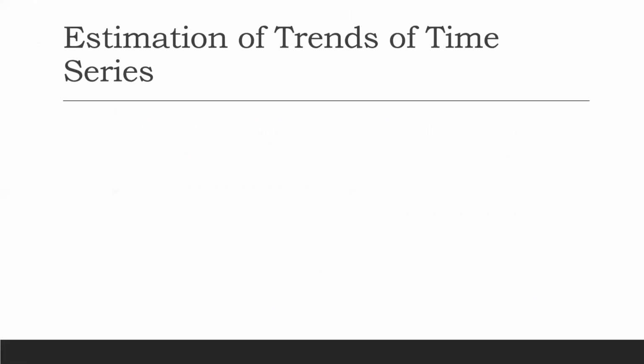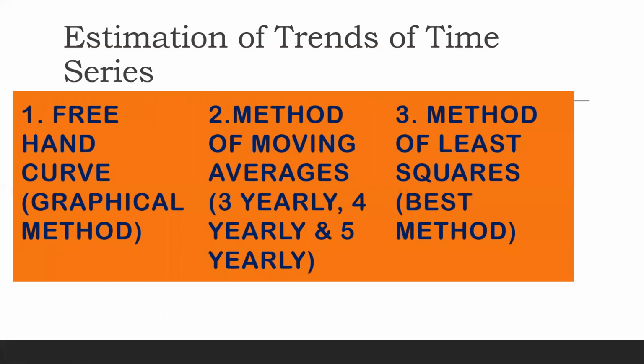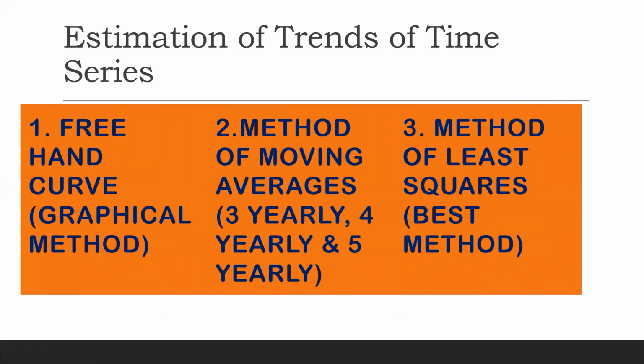So as I told you, there are 3 different types of methods. Once again, a quick review, we'll see what are the different types of methods of estimation of trends which are involved in time series. That is freehand curve or graphical method, method of moving averages, 3 yearly, 4 yearly and 5 yearly, and method of least squares, the third one, which is considered to be the best method out of the 3.